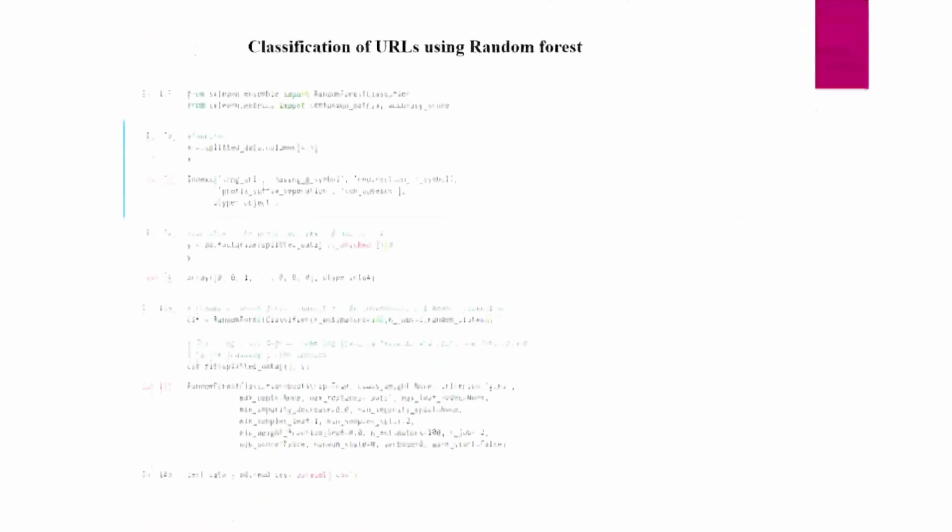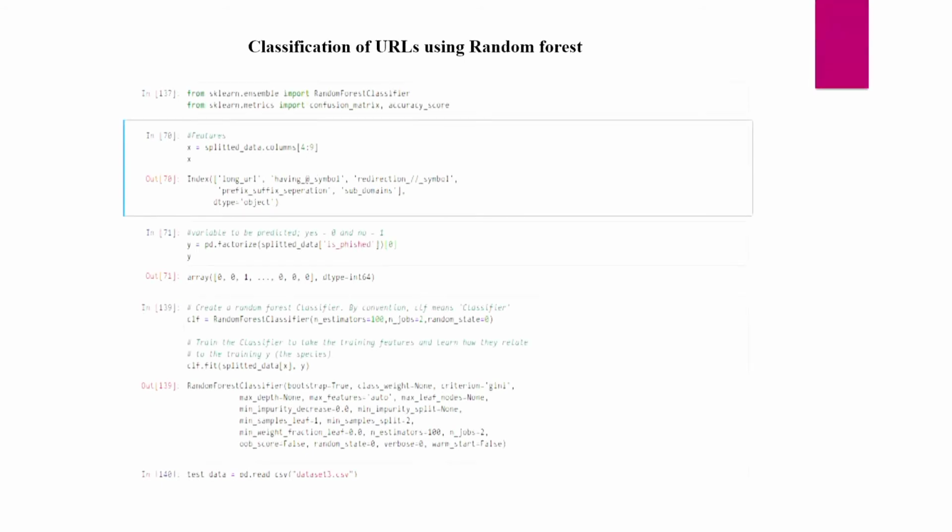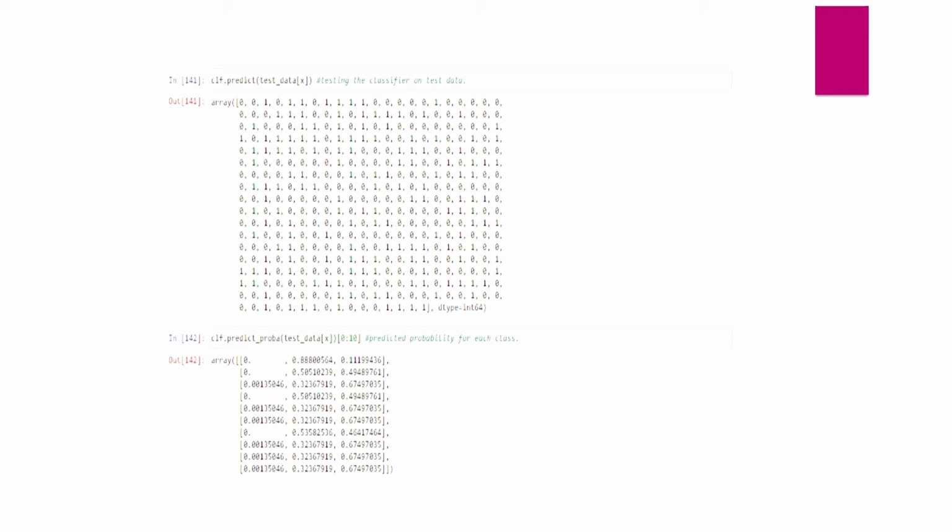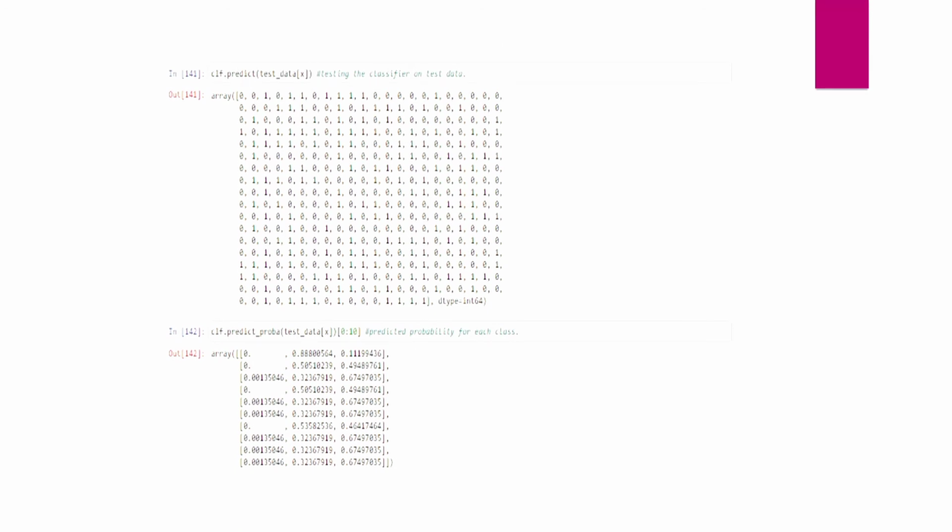Classification of URLs using random forest. Here we are going to see our code. I used a random forest classifier, and the metric is the accuracy from the confusion matrix and accuracy score. I already set the feature extractions, what is 0, what is 1, and what is phished or not. I built a model using a random forest classifier. I performed the fit and transform methods, then read the data, tested the data and predicted the data.